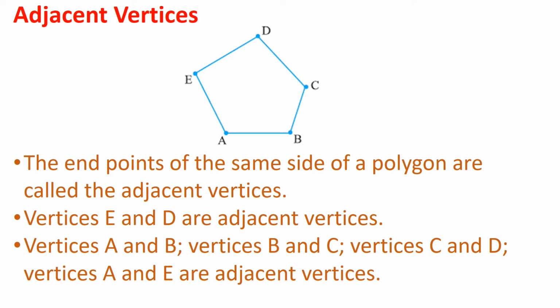Adjacent vertices. The endpoints of the same side of a polygon are called the adjacent vertices. Look at the figure. Vertices E and D are adjacent vertices. Similarly, vertices A and B, vertices B and C, vertices C and D, vertices A and E are adjacent vertices.